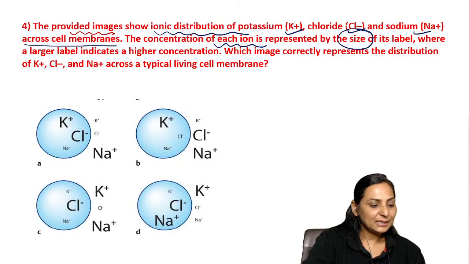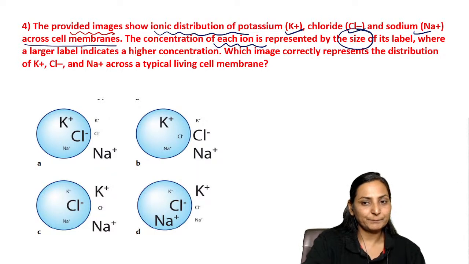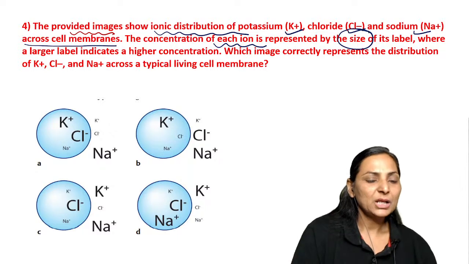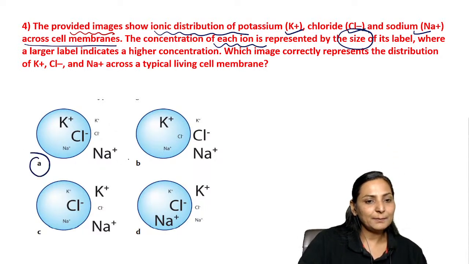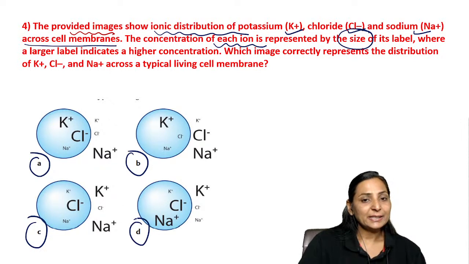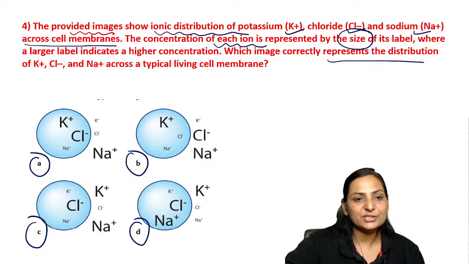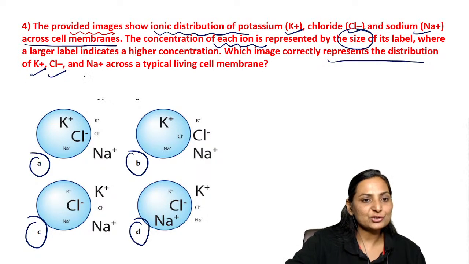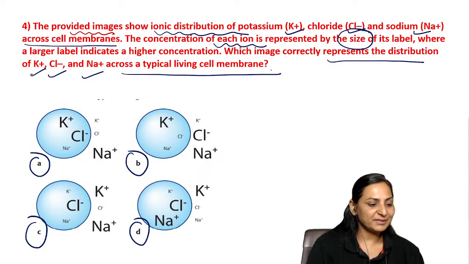That means bigger the size, more will be the concentration. So you have to tell me A, B, C or D. Which one is actually representing the distribution of sodium, potassium, chloride across a living cell membrane?